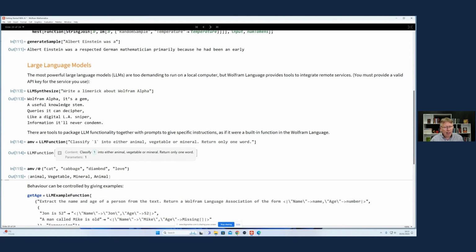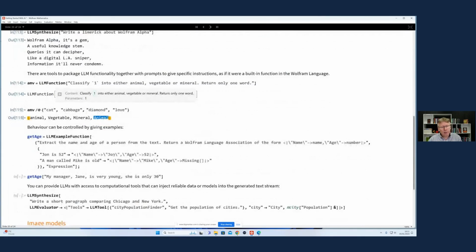So it's done the right thing for all of those. And I've thrown in a curveball here of something that isn't obviously any. And it's decided animal is a better classification than vegetable, mineral for a concept like love. And the other basic paradigm that we have is the same kind of thing, but driven by examples, which it turns out large language models are really quite good at generalizing from.